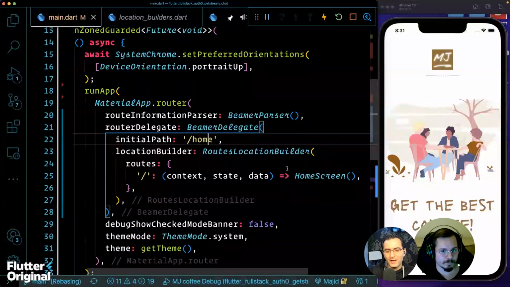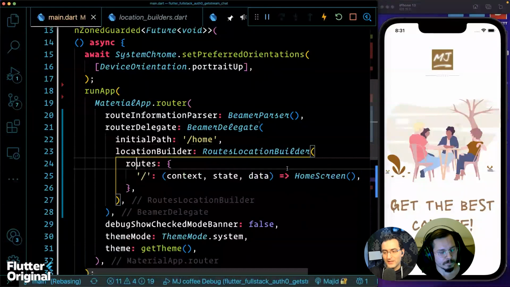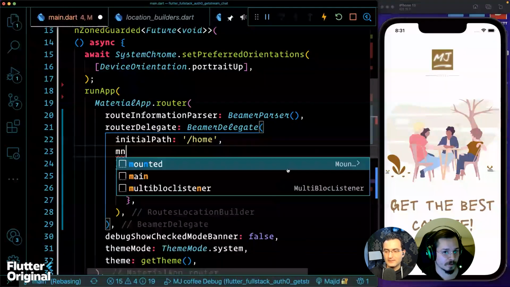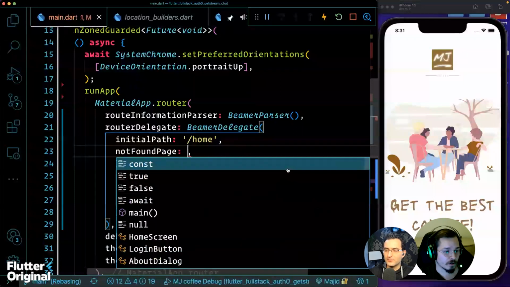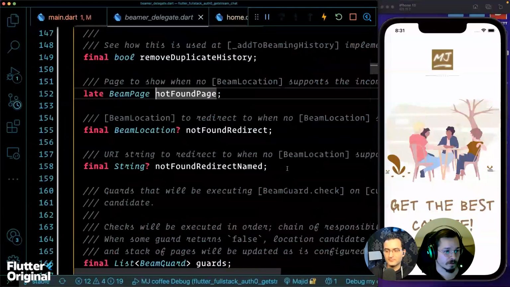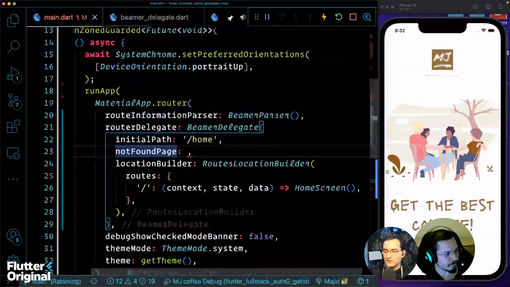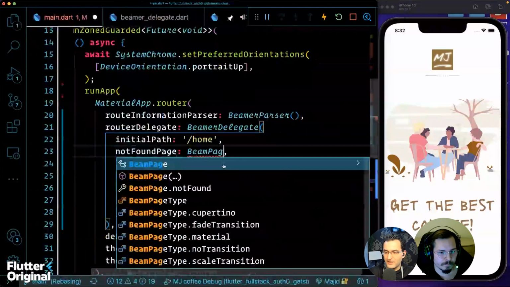Yes. What if right now I have a homepage, but I have not defined it yet? What will happen? Well, it will not find that route, and it will show you the not found page, and you can override what that page looks like in the not found page property of Beamer delegate. Okay, there is a not found. It also has a default value. The default value will be just a simple scaffold with it's not found. Beam page, as I see right now.